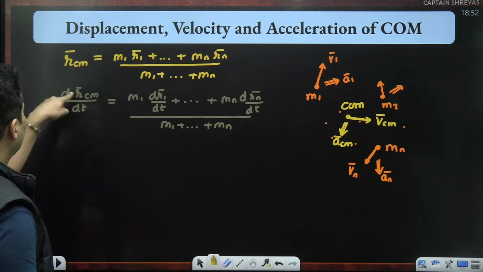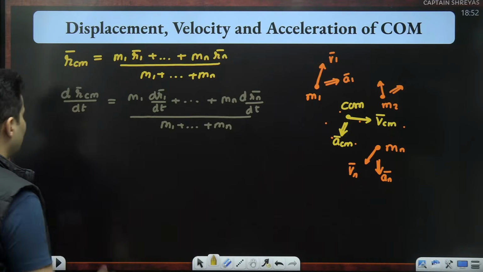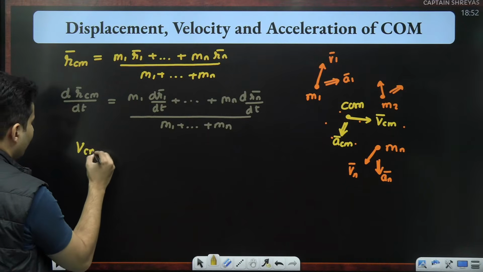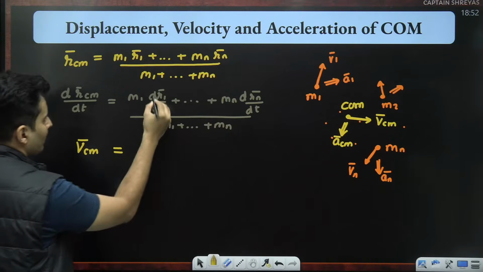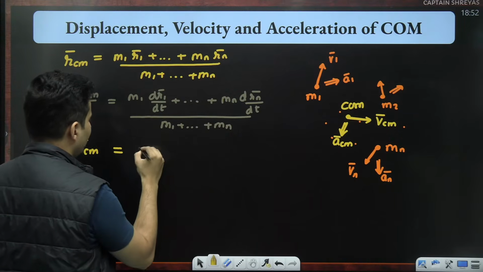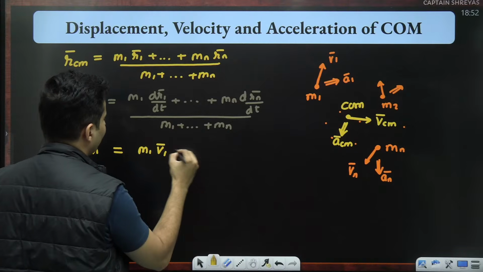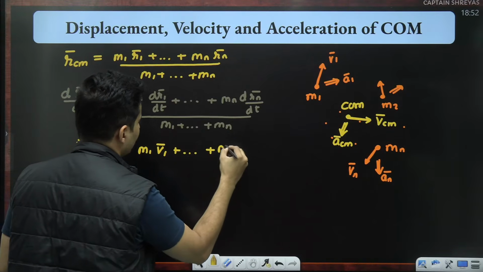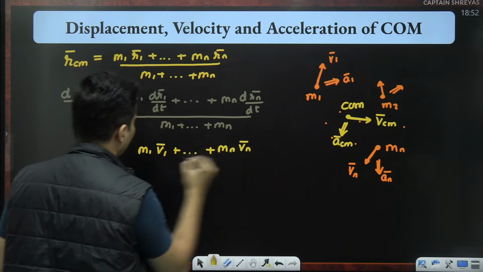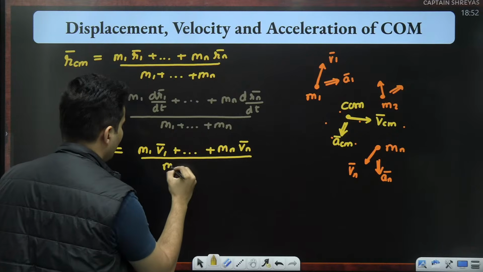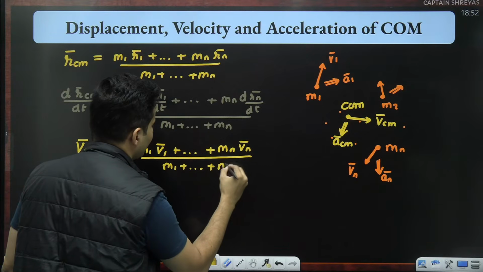This will be the rate of change of position of the center of mass, which means it will be the velocity of the center of mass. The rate of change of position 1 will be the velocity of particle 1. Like that, this goes to mn vn, the whole thing divided by m1 plus m2 plus ... mn.